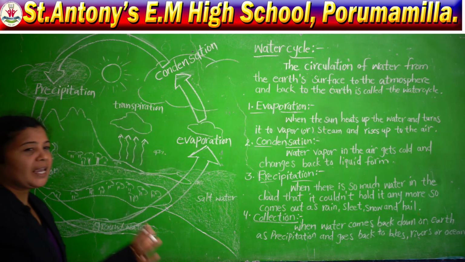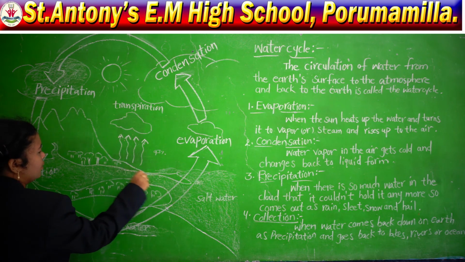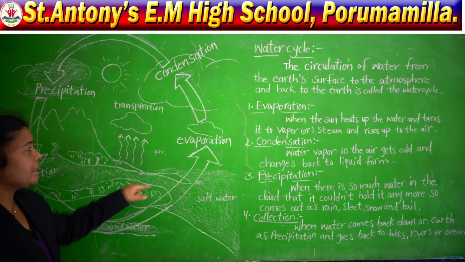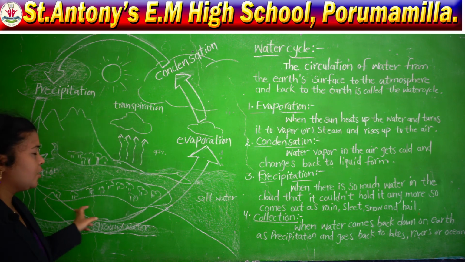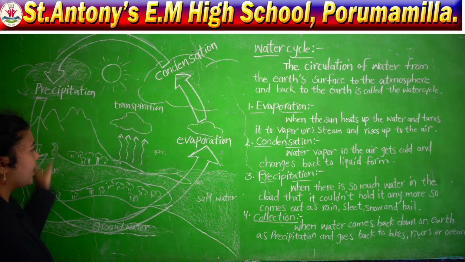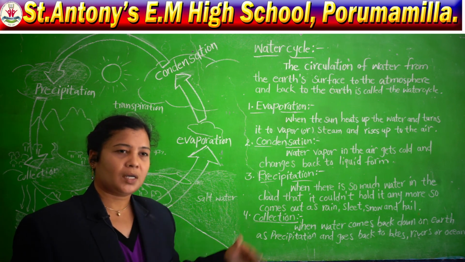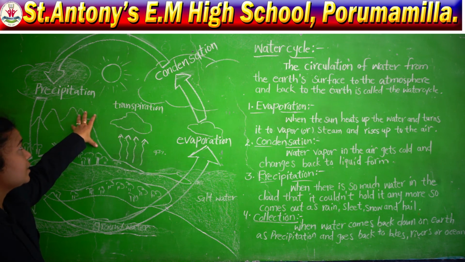So, what is the main role here? Only water. Water is playing the main role, and it is acting as a circle. So, this water is making a cycle. With the help of these 4 stages, the water cycle runs like this. So, this is called the water cycle.